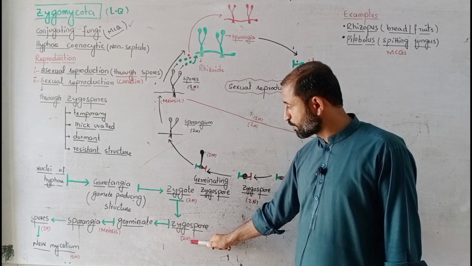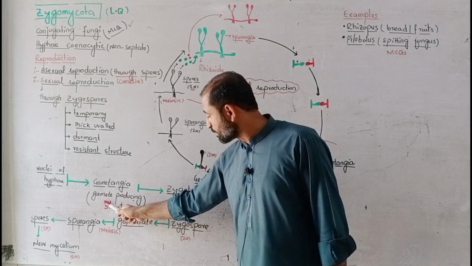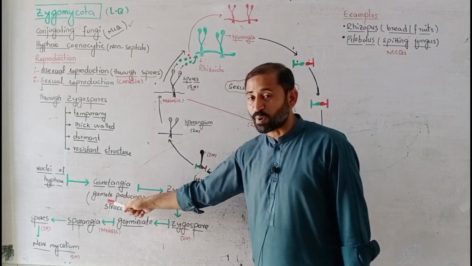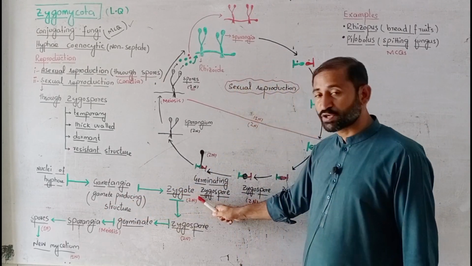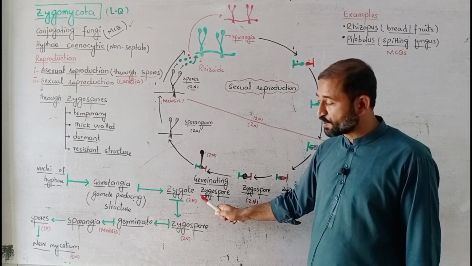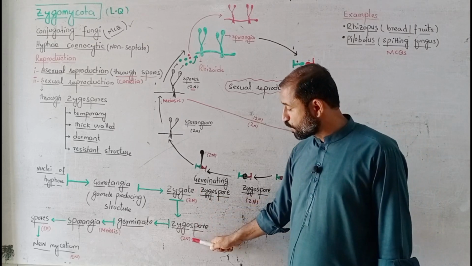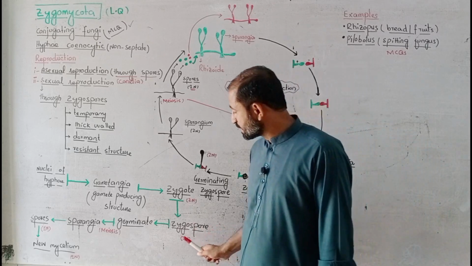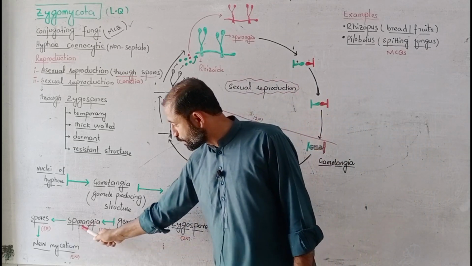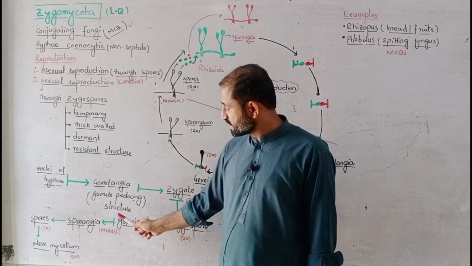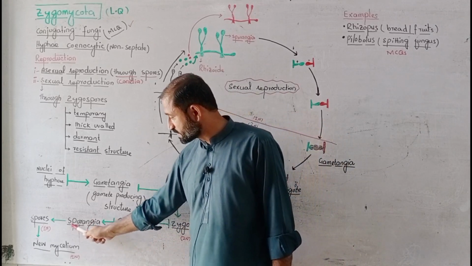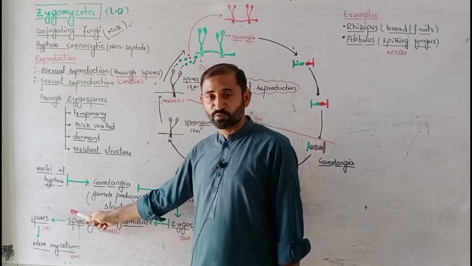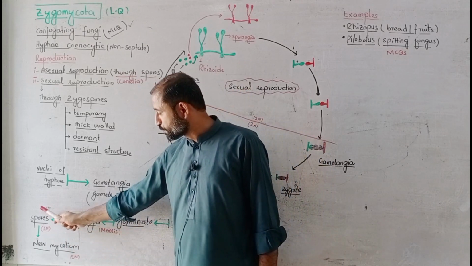and zygospores are diploid. Gametes in gametangia are haploid, whenever they fuse, they will form zygote. Zygote is also diploid. Haploid plus haploid is equal to diploid. Diploid zygote is formed. That diploid zygote now will form zygospore, and that zygospore is diploid. And this zygospore germinates to form sporangia. And that germination is through meiosis. In sporangia, spores are formed. These spores are haploid. It means that in sporangia, meiosis takes place, and it will produce spores.